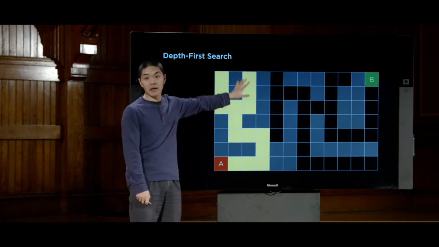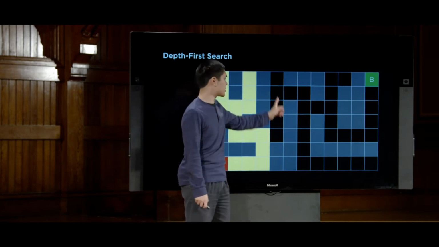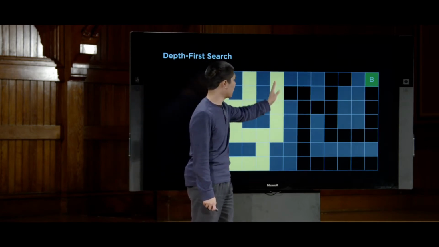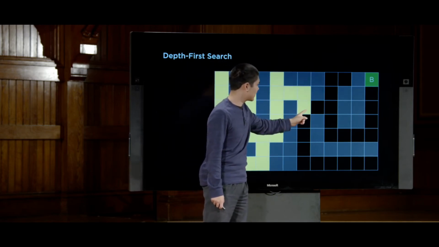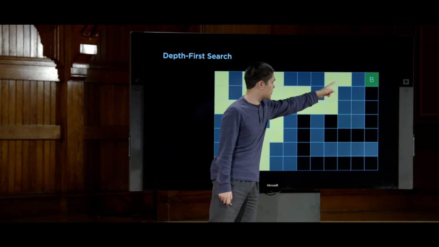And when it realizes that, OK, the goal's not here, then it turns its attention to this path. It goes as deep as possible. When it hits a dead end, it backs up and then tries this other path, keeps going as deep as possible down one particular path.